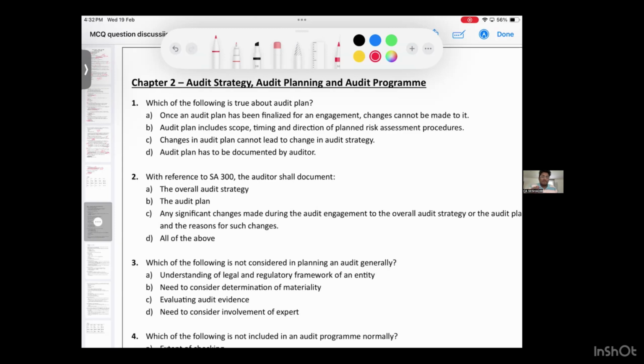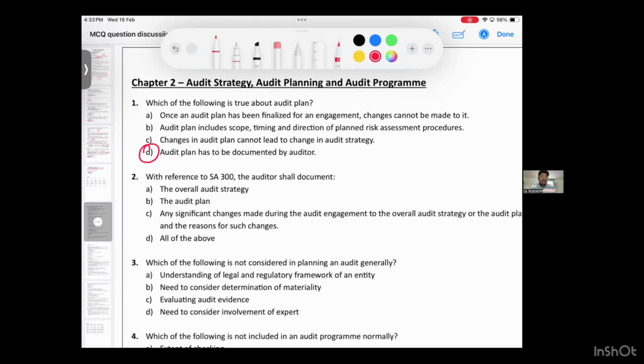Overall means all audit procedures. Risk assessment, further audit procedures and alternative procedures come. So the second is also wrong. Change in audit plan cannot lead to change in audit strategy: that is also wrong. Audit plan has to be documented: that is correct. Option number D is correct.